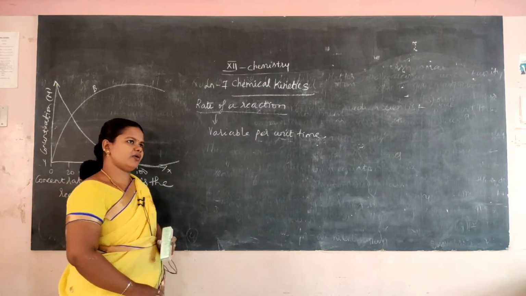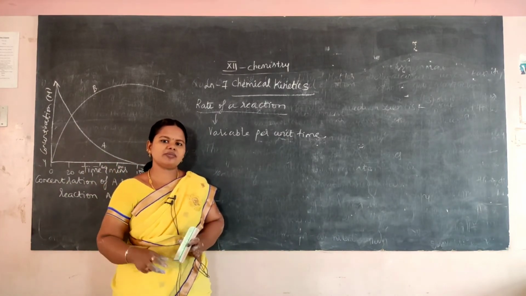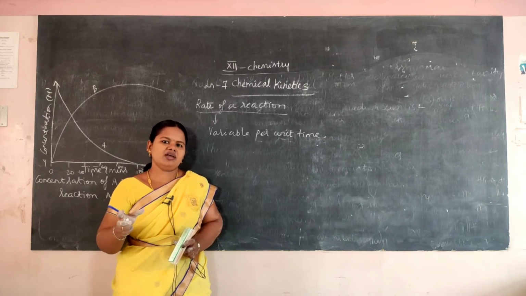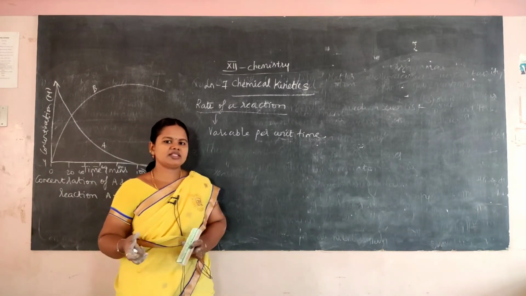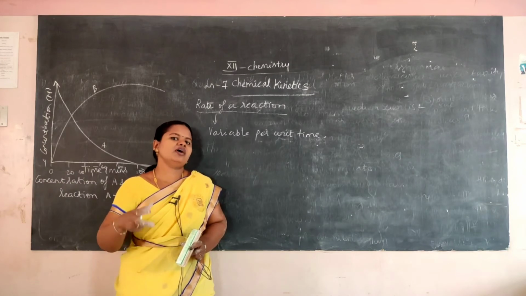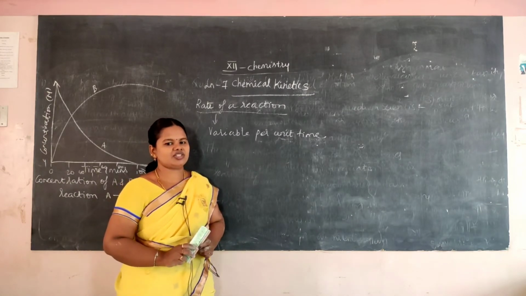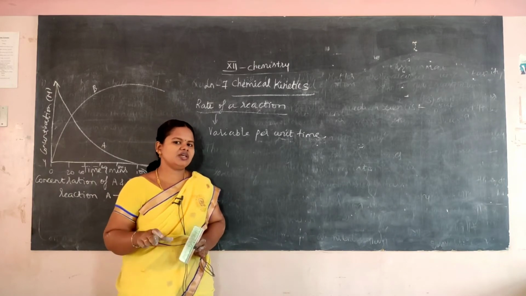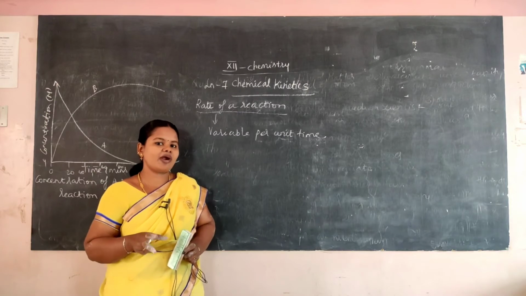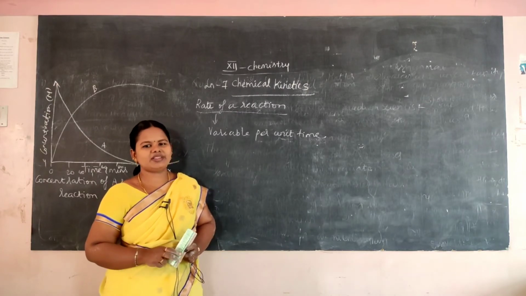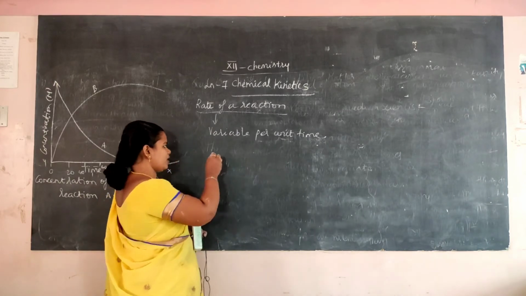For example, in your physics, the position will be described as the change in displacement of the particle per unit time. In the same way, here the change in concentration of the reactant per unit time is given as the rate of the reaction. How much time does it take for a reactant's concentration to change and become product? That is our rate of the reaction.